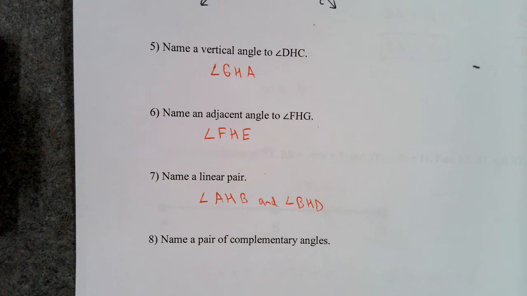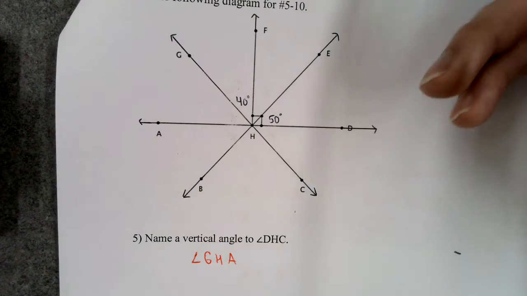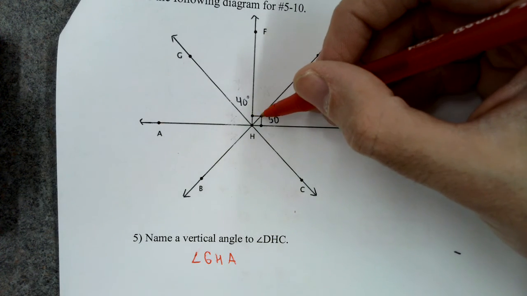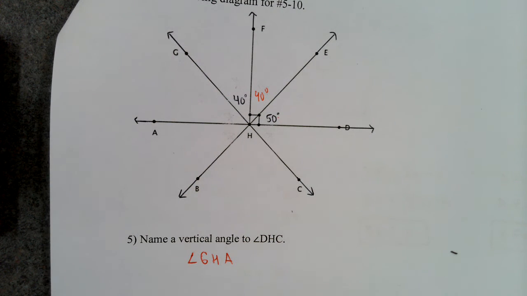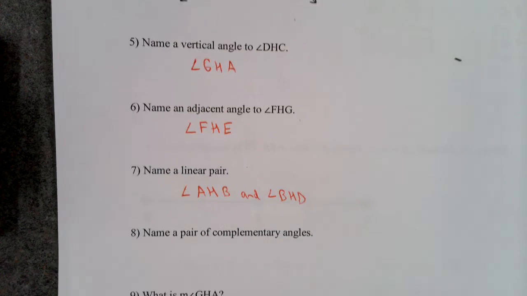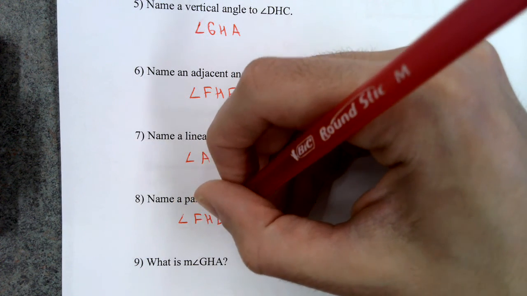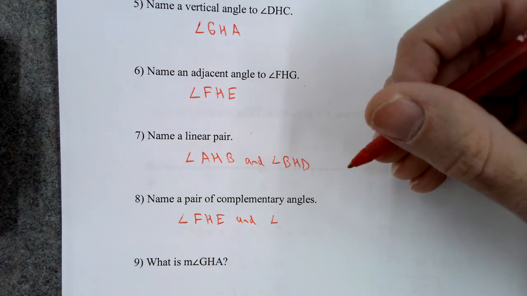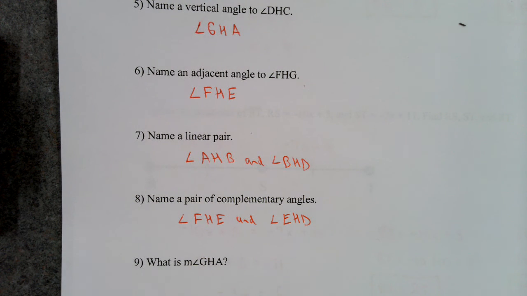Name a pair of complementary angles for number 8. Okay, so if you think about it, if this angle right here is 90 and that's 50, this one has to be 40. So you can think about it like that. So how about we just use those two? How about we say angle FHE and angle EHD? Remember, complementary means two angles that add up to equal 90. So I'll say angle FHE and angle EHD. Again, there's more than one right answer.